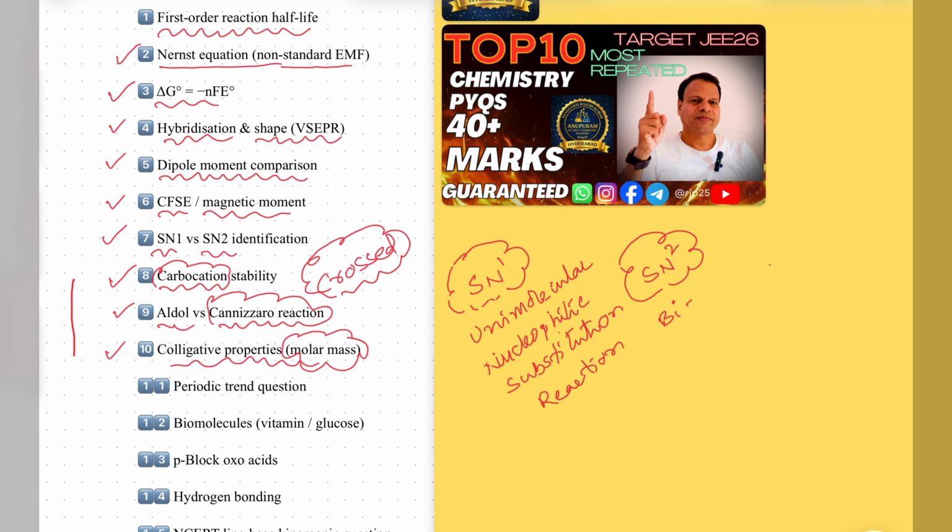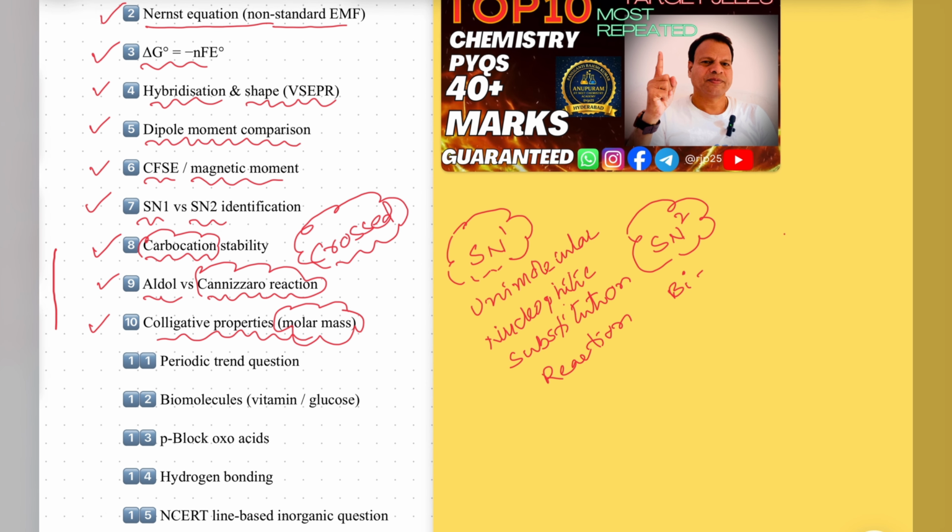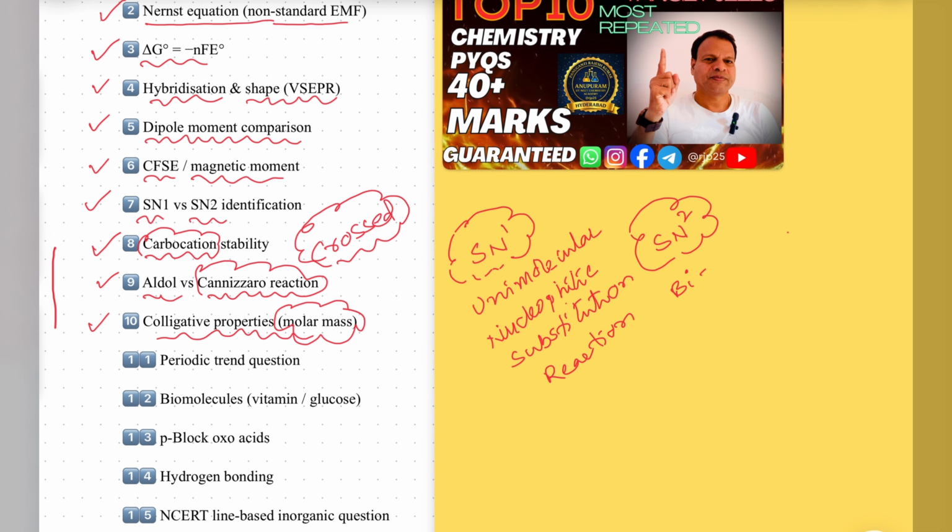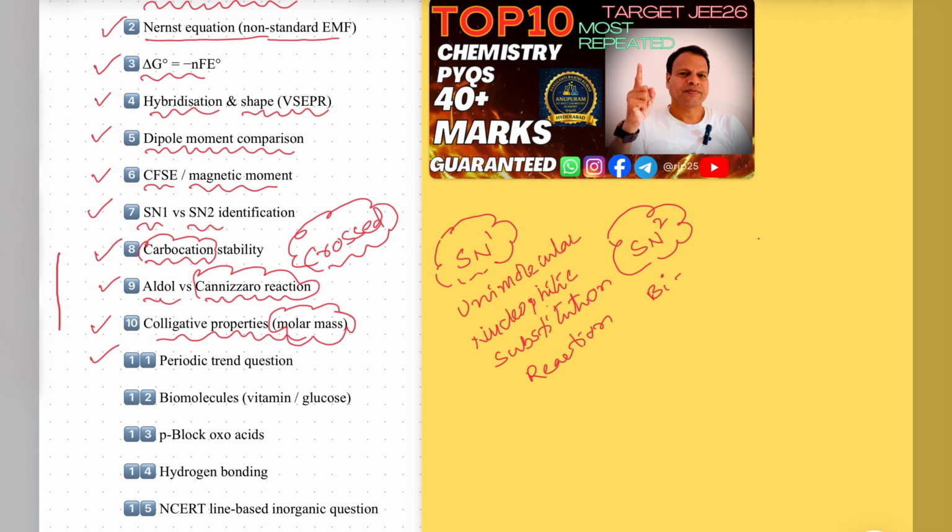Next one, we'll go for your next one. Very important, see all of you. Periodic trends. Up to your top 10 is completed. Now we'll see the remaining, periodic trends. The common question is related not only to the periodic table. It is also related to first group elements, second group elements, third group elements, up to 4, 6, all elements in the periodic table. So all the first year syllabus and also second year syllabus. Totally we have some trends here.